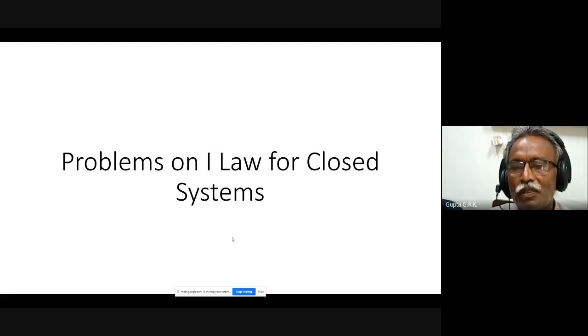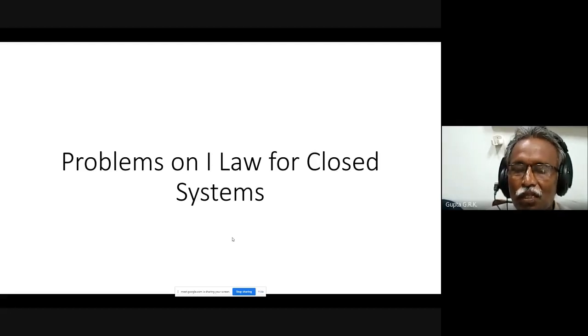And once you know the second state, I can find out the change in internal energy, work done, heat transfer, everything. And you have to be careful about the units and also signs, whether work is positive or negative, heat is positive or negative. Based on that, you can understand, because sometimes they will ask whether work is done by the system or on the system, or heat is given to the system. Or they will give some 3 to 4 processes and ask what is the overall heat transfer, what is the overall work transfer. So you have to find the sum of all the work transfers or the sum of all the heat transfers.